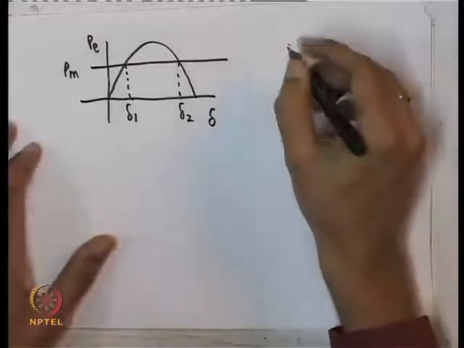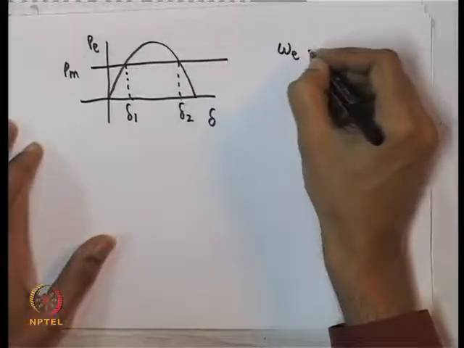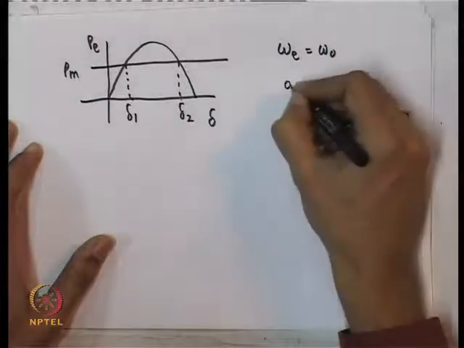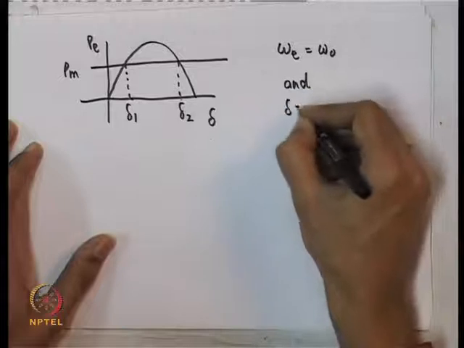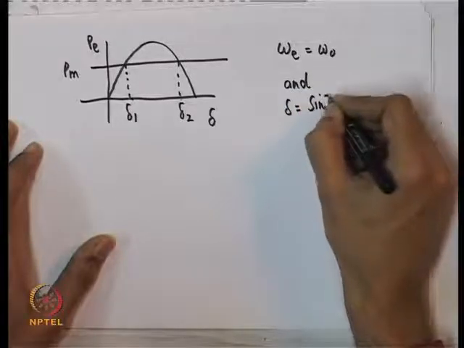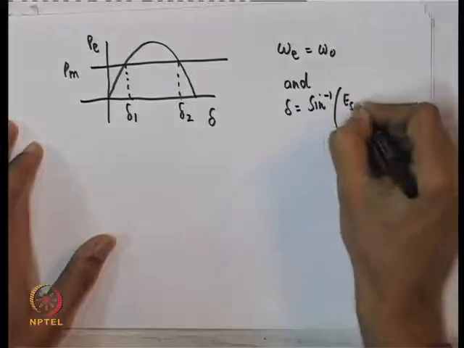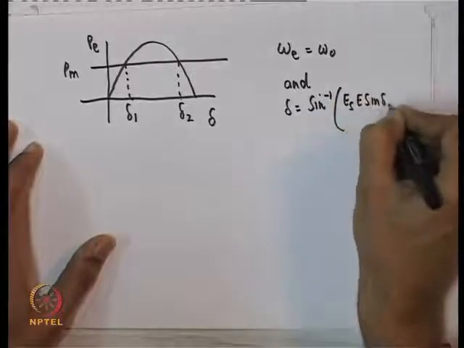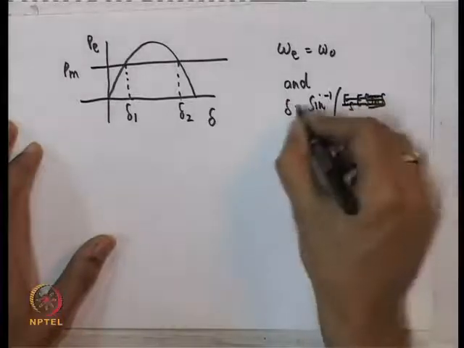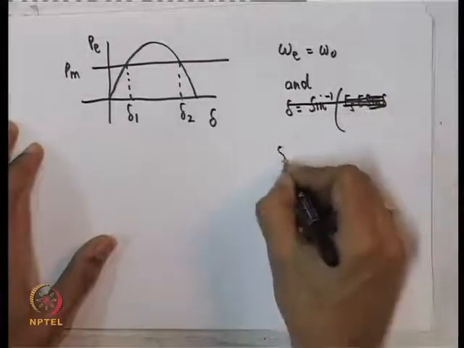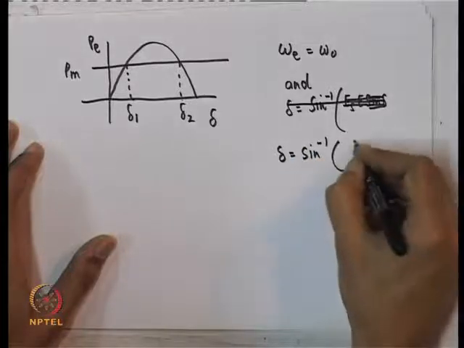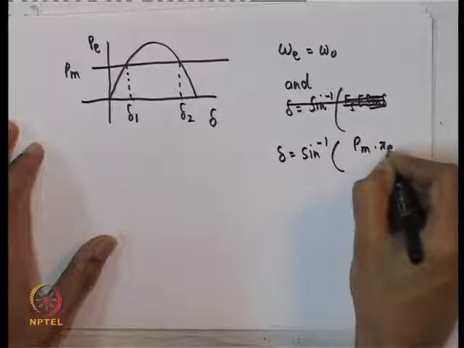So, omega E is equal to omega 0 and delta is equal to sine inverse of Pm Xe by Es E.